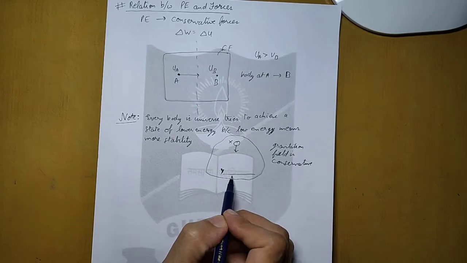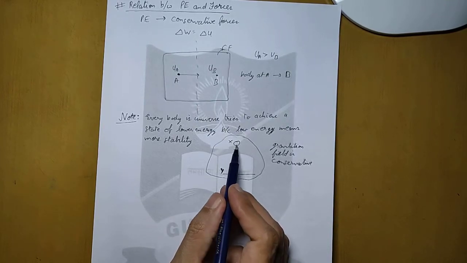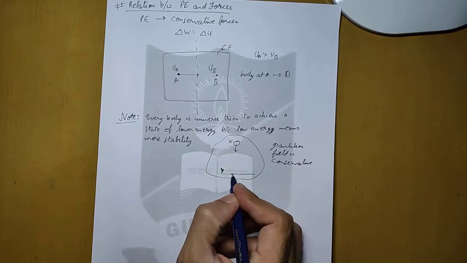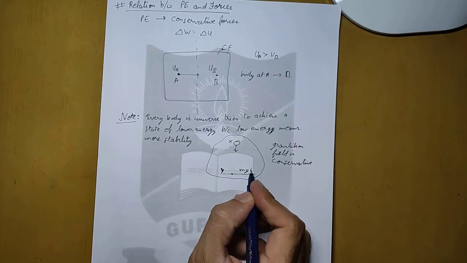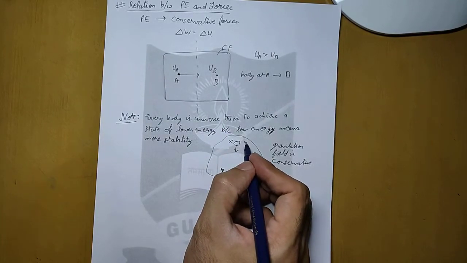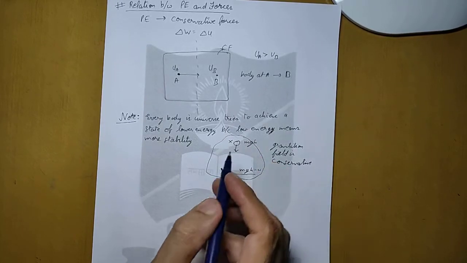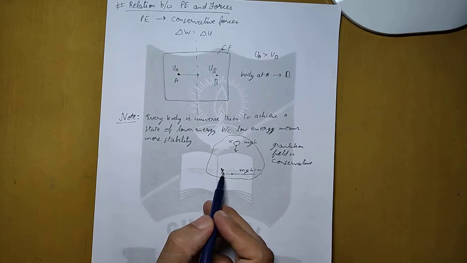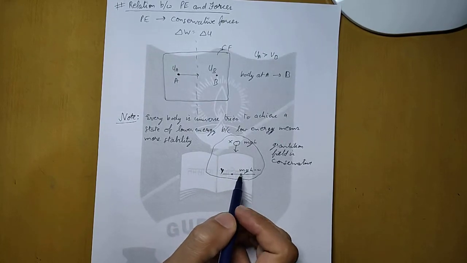Why does it start moving towards the earth? Because as it goes down, the potential energy will start decreasing. At point Y, where the height from the earth is 0, the potential energy will become equal to 0, because height is 0. At point X it was at some height, so there will be some value mgh. So X is at higher potential, Y is at lower potential. That is why the ball starts falling from X to Y.